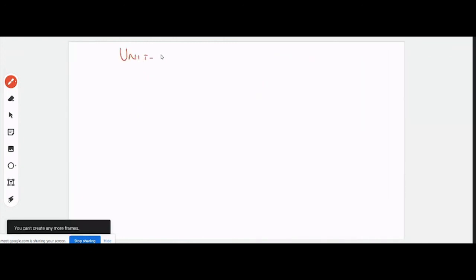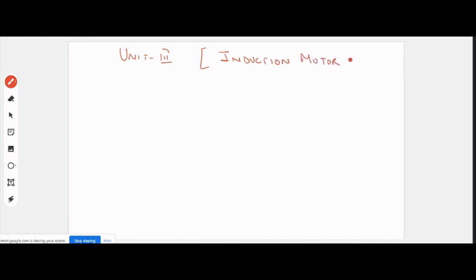Unit 3 is basically dedicated to induction motor drives. Now, we know that an induction motor is an AC motor.